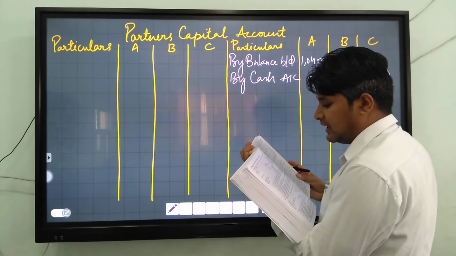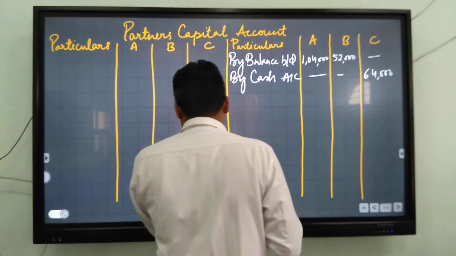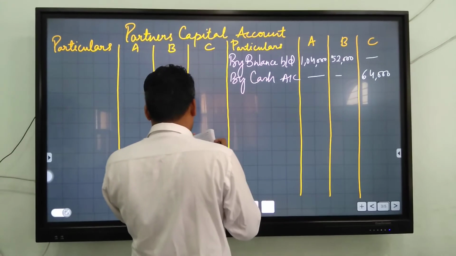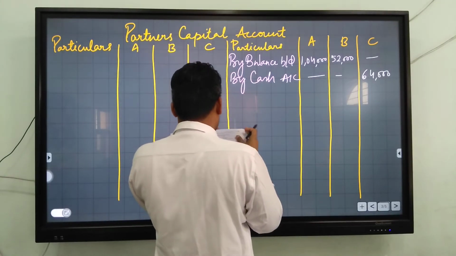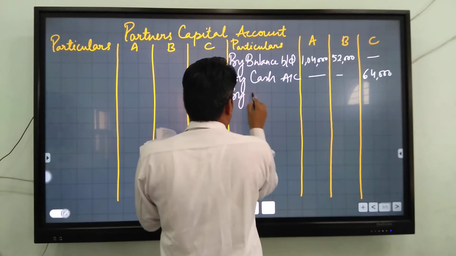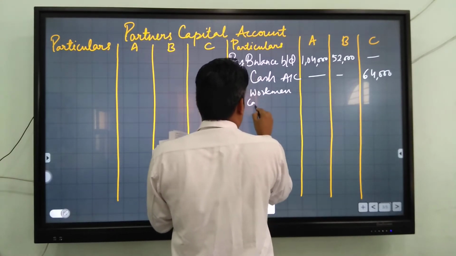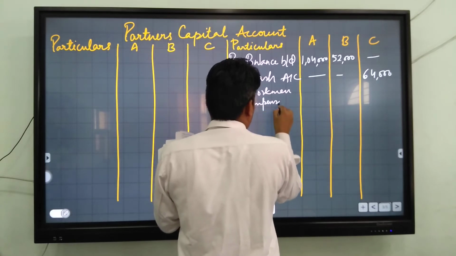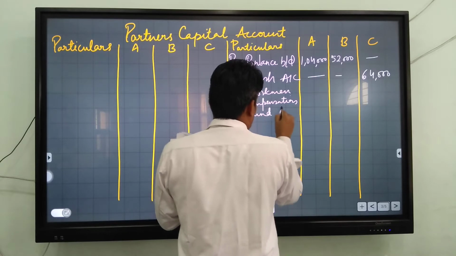And on the liability side there are some reserves given. You have to distribute them among the old partners in old profit sharing ratio. Like workmen compensation fund, you will write by workmen compensation fund account.